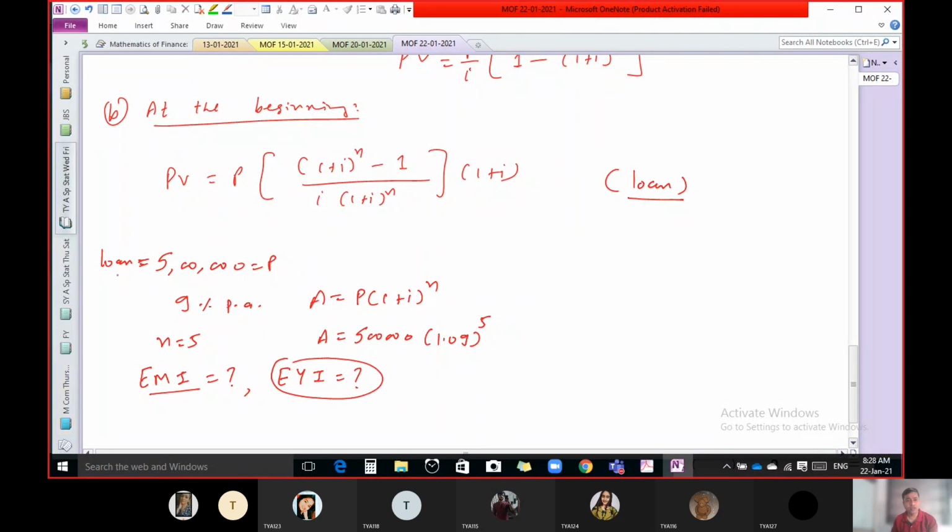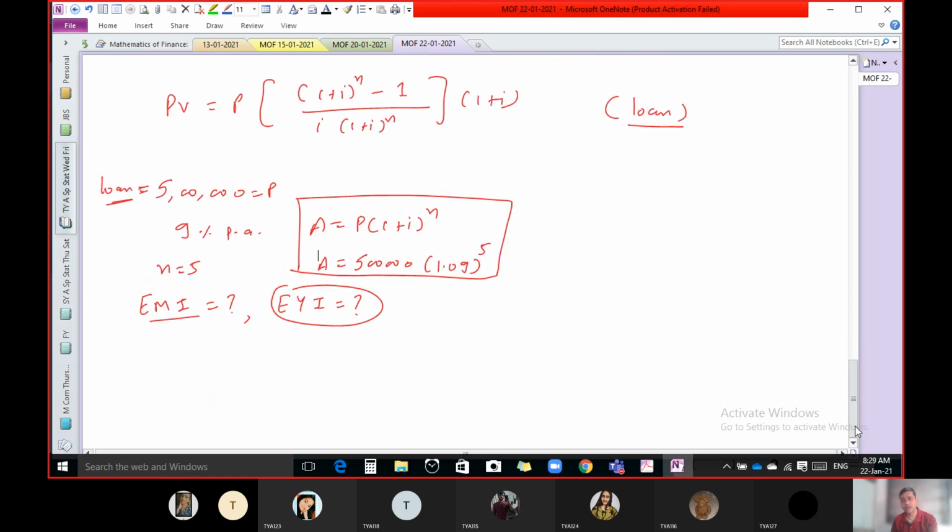See, this is also a loan amount, but in this formula we have to pay the full amount after the end of 5 years. Here in this second concept, in annuity, we have to pay every certain time period. That is the difference. So here the question is, if a person takes a loan of rupees 5 lakhs, and if the charge is 9% per annum, he has to pay 9% rate of interest.